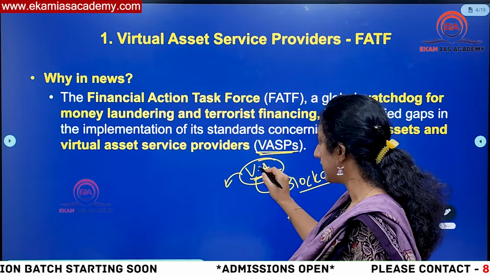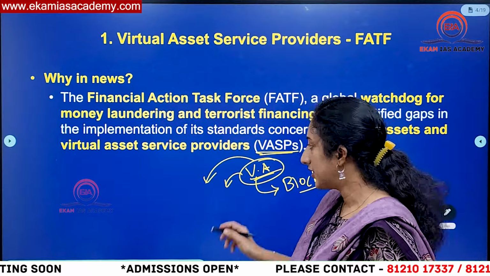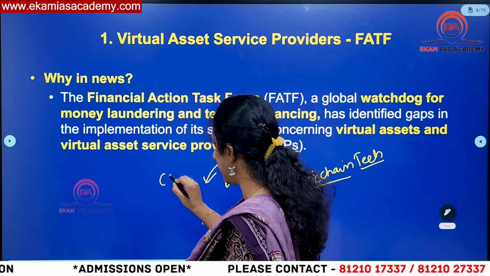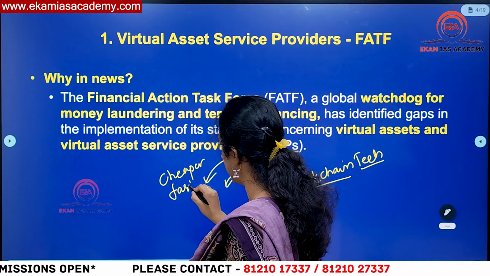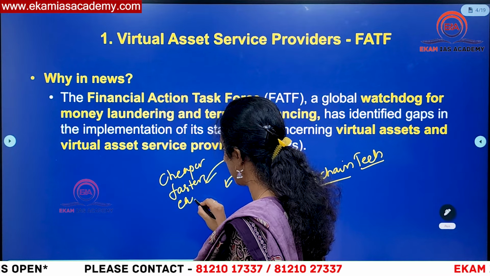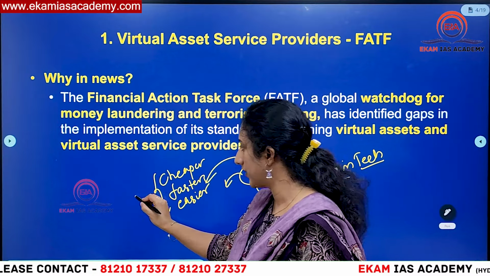One of the basic functions of these virtual assets, why many people prefer them, is that they make transactions cheaper, faster and easier. Okay, so if you transact using these virtual assets, these are the benefits you normally get.